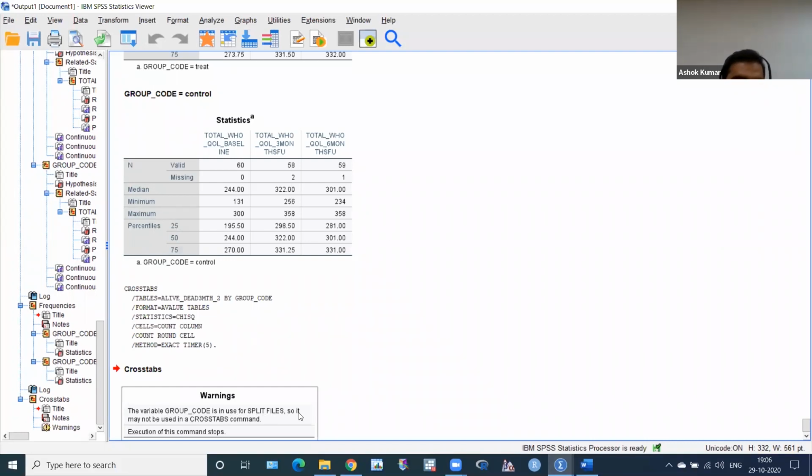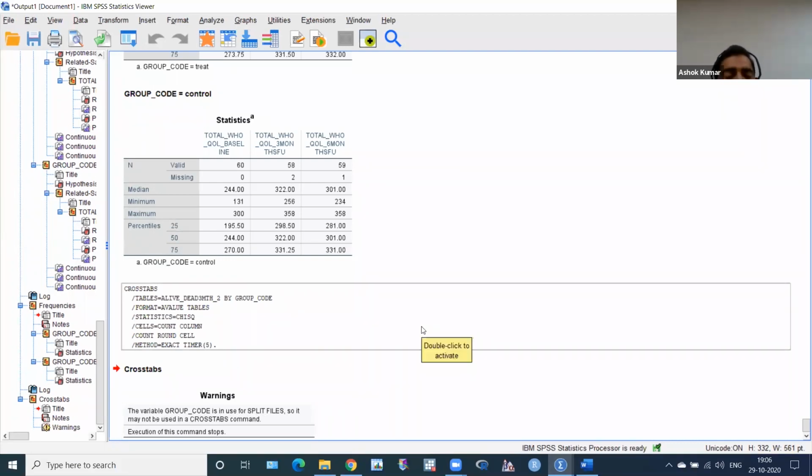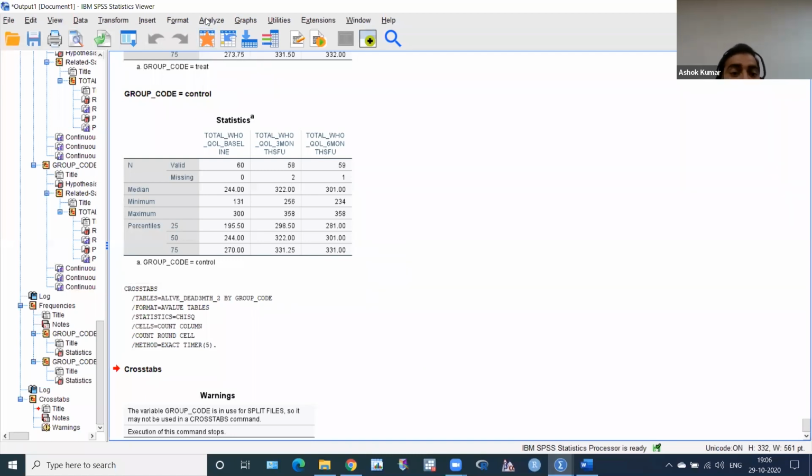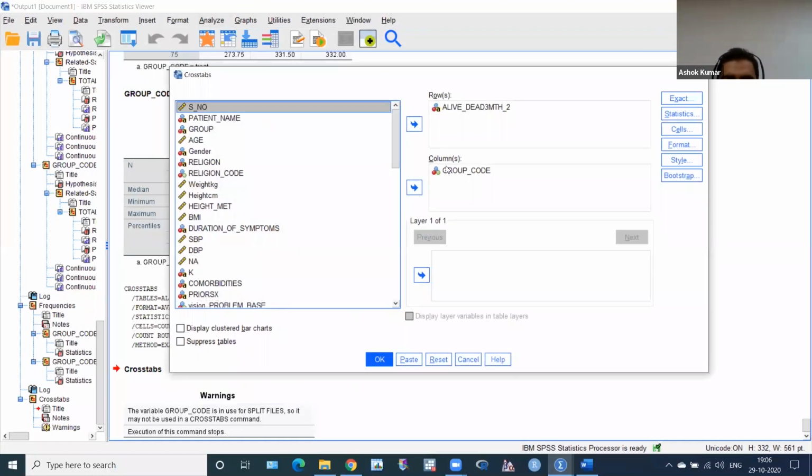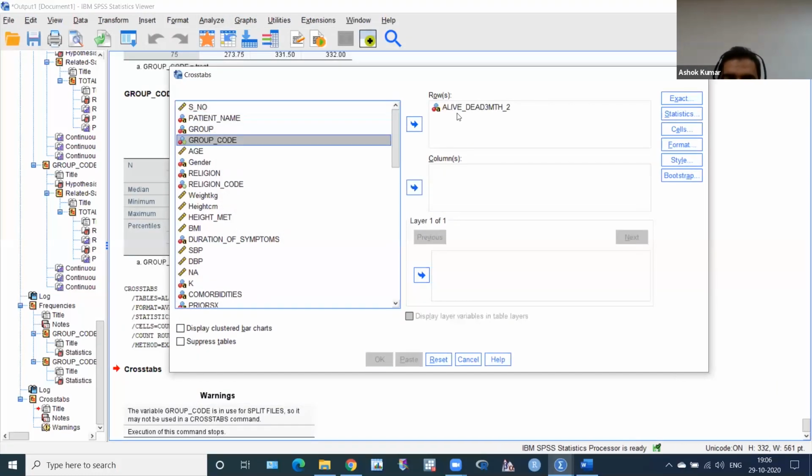So it may not be useful in cross tab, because we have already split. And we don't need this. What we need: click Analyze, Descriptive, and then again Crosstabs, then remove these all. I want